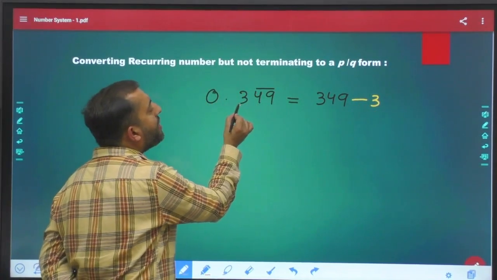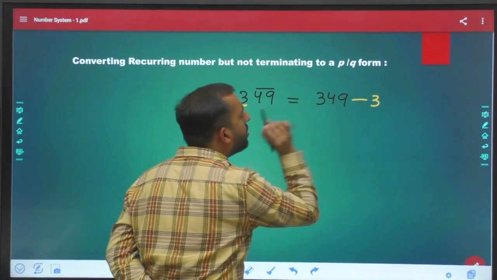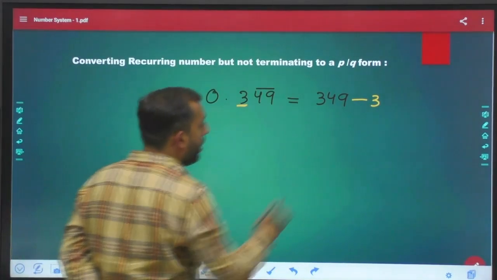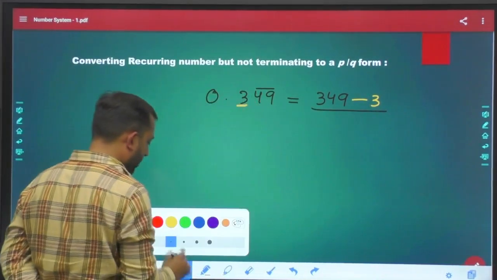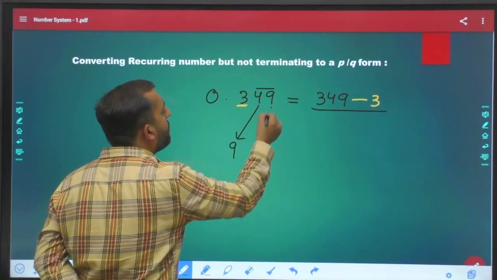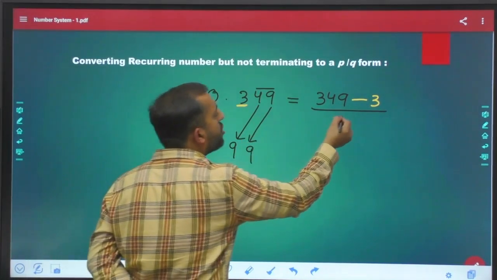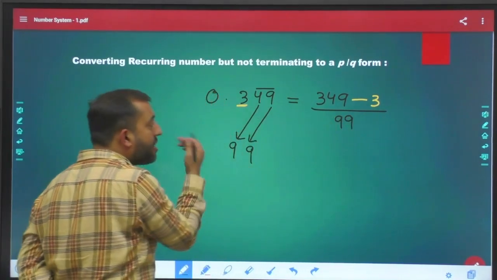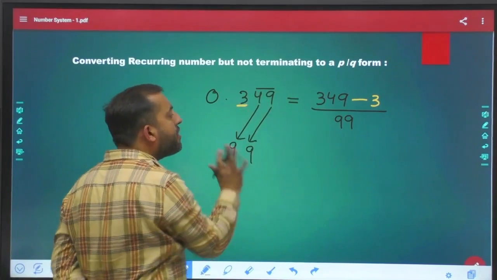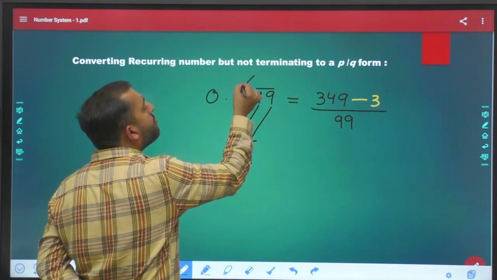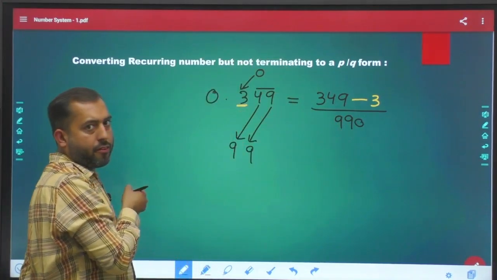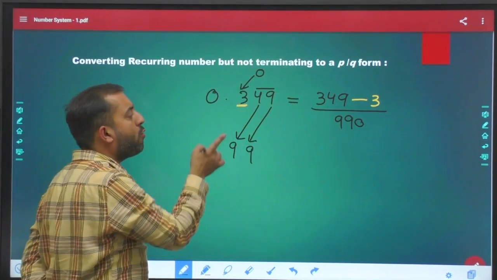Over here 3 was without bar, so subtract 3, divided by as many 9s as the number of digits with bar, and as many zeros as the number of digits without bar.